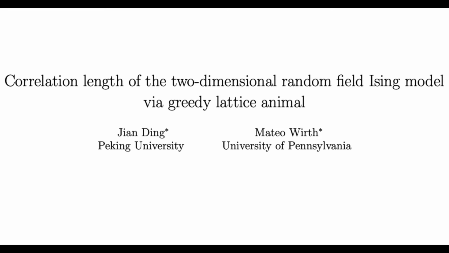And just to be completely clear, this is the paper that I had mentioned from the arXiv that the work in this presentation is based off of, in which Jian Ding and Matteo Wirth provide a correlation length of the two-dimensional random field Ising model from the greedy lattice animal. The greedy lattice animal is an object and a related result that was made use of by Talagrand in his 2014 paper that we will describe further in length.